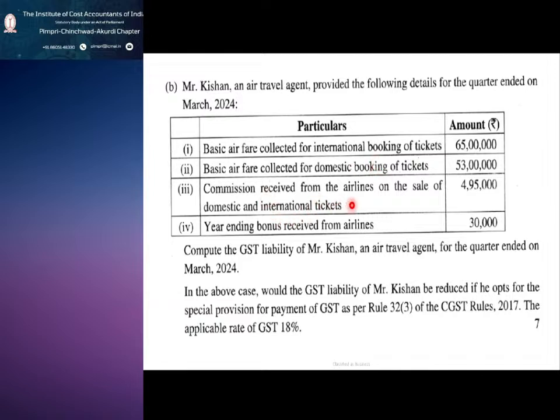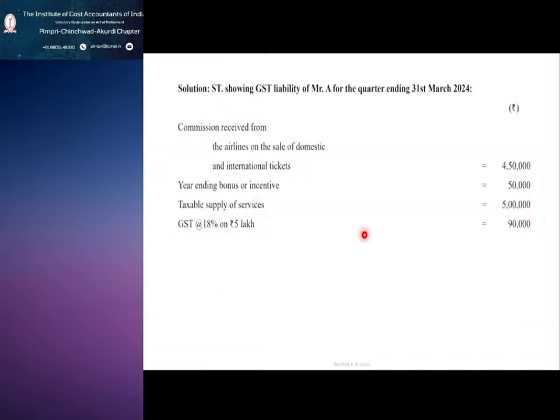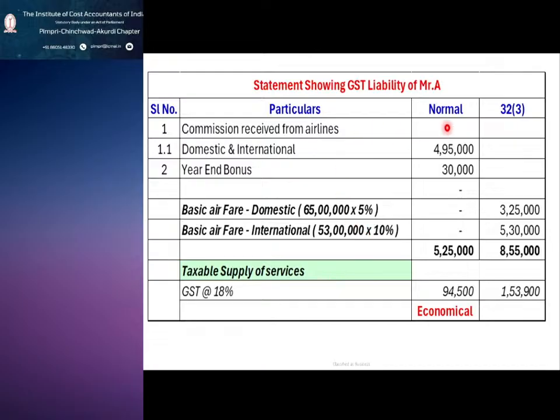The commission received from airlines and year-end bonus will be the normal one. What rule 32 sub rule 3 says is that for domestic you consider the basic airfare at 5%, and for international you consider 10%.